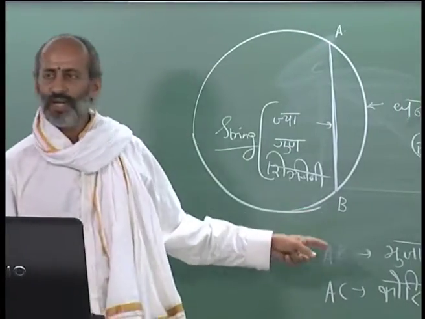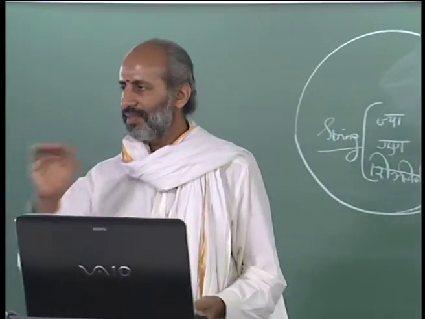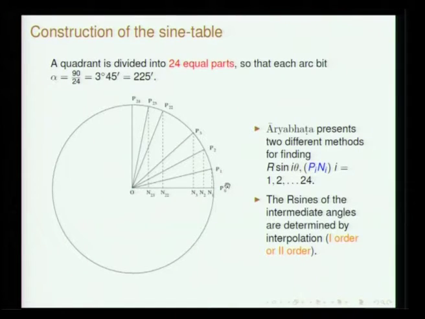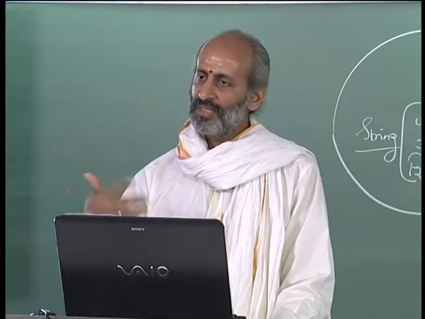So, this is jya and ardha jya is half of it, which is what is sine. But for the purposes of convenience, people have started using jya itself to refer to ardha jya. So, this is understood from the context.